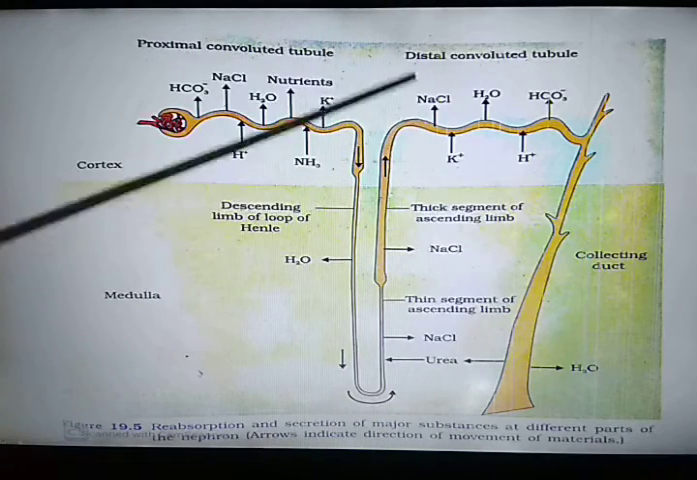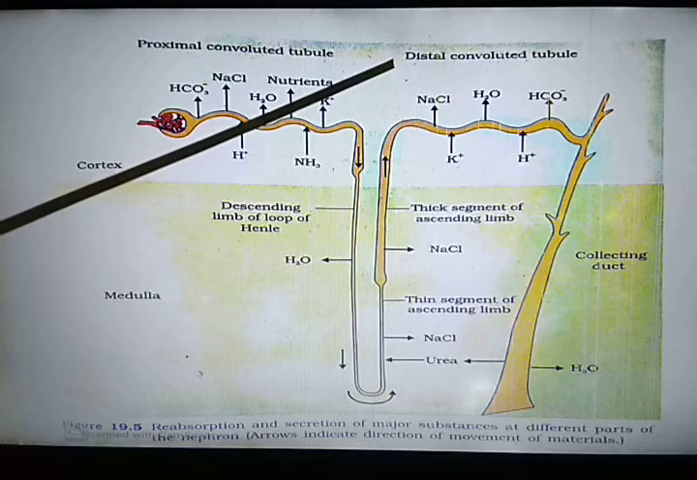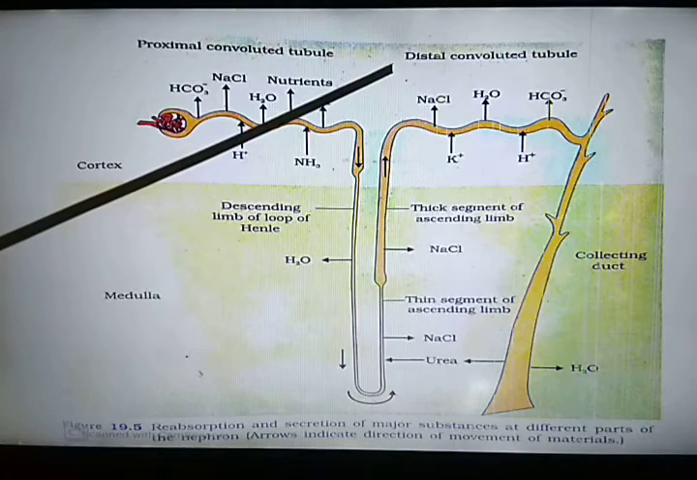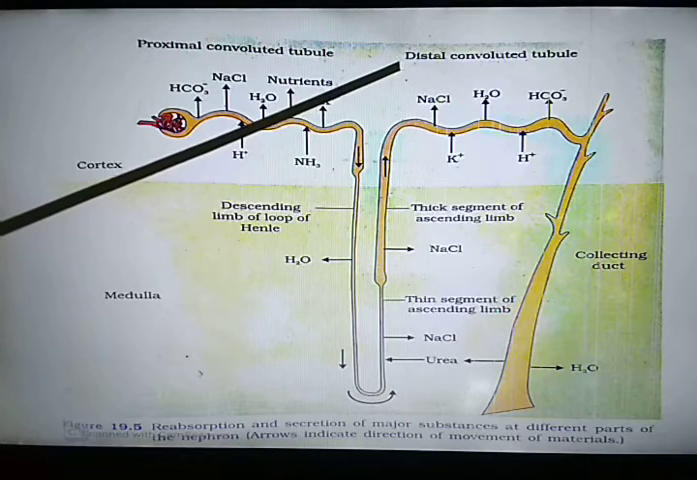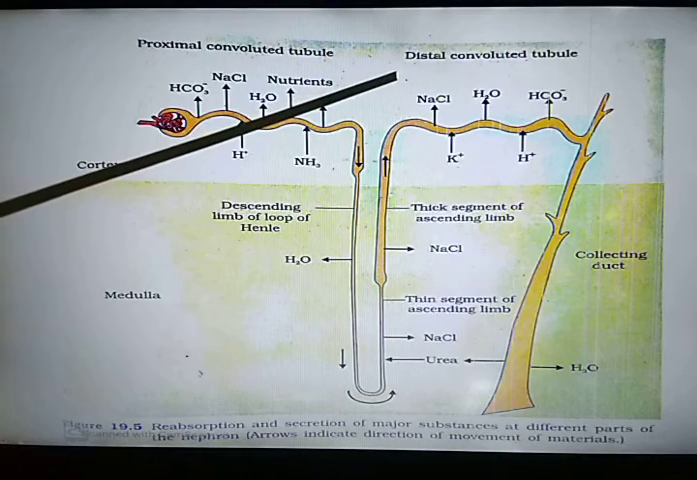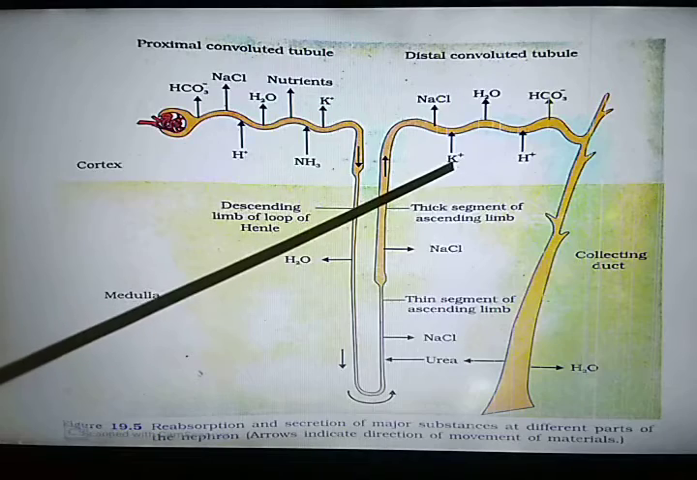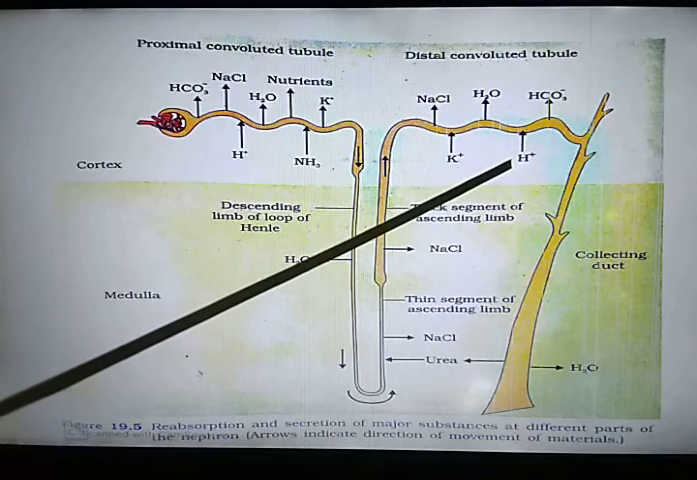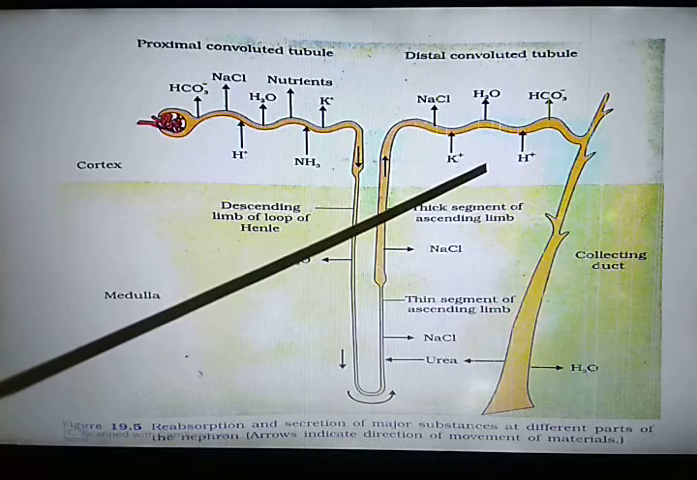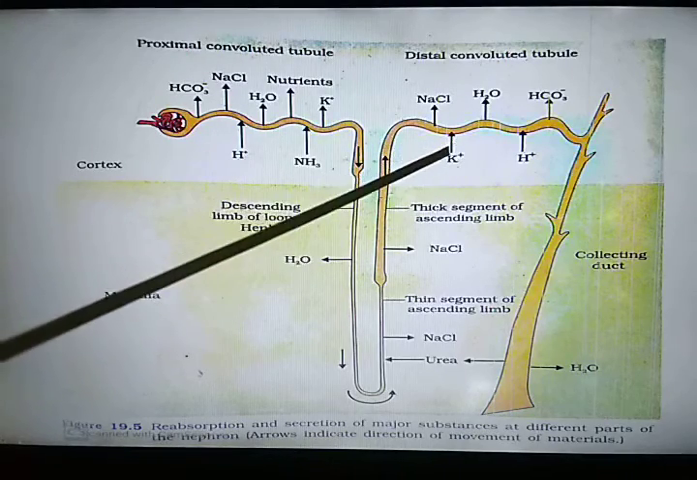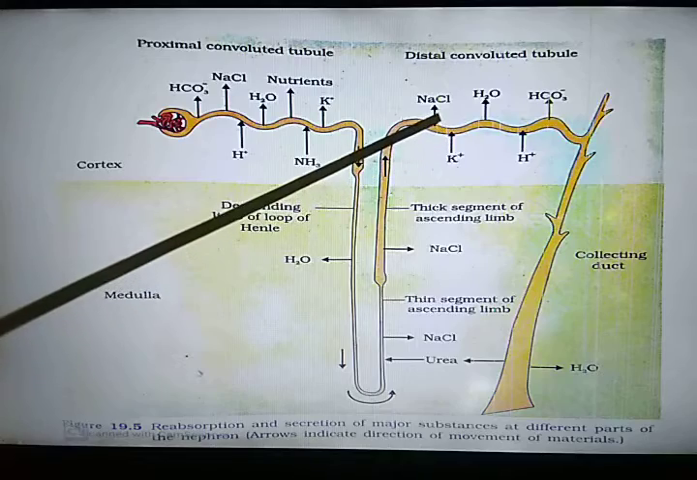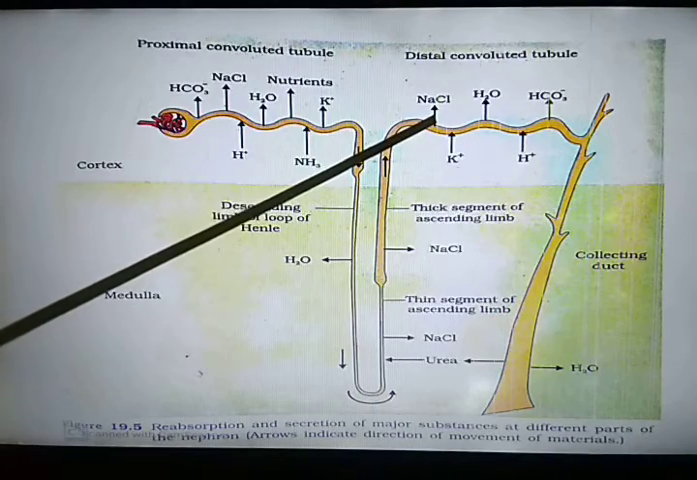Now the next part is the distal convoluted tubule. Again, the main function of the distal convoluted tubule is tubular secretion, and mainly the tubular secretion of potassium ion, hydrogen ion and even ammonia. It is not shown, but ammonia also. Ammonia is secreted into the filtrate by active transport.